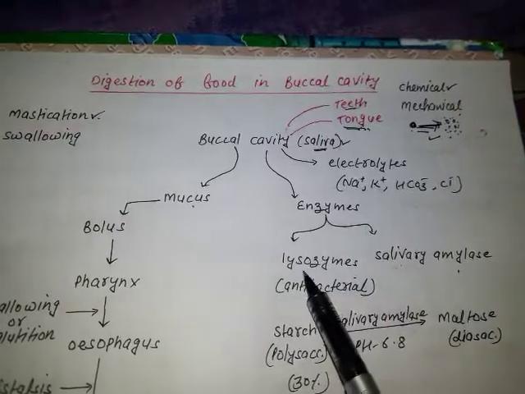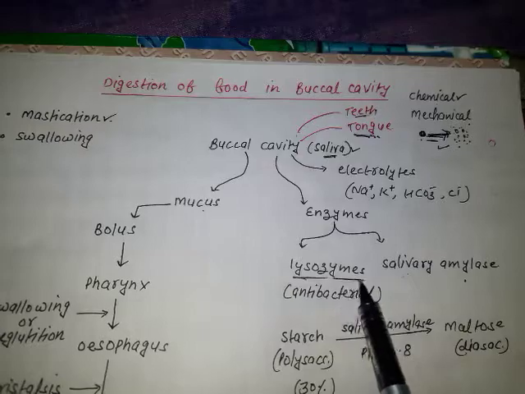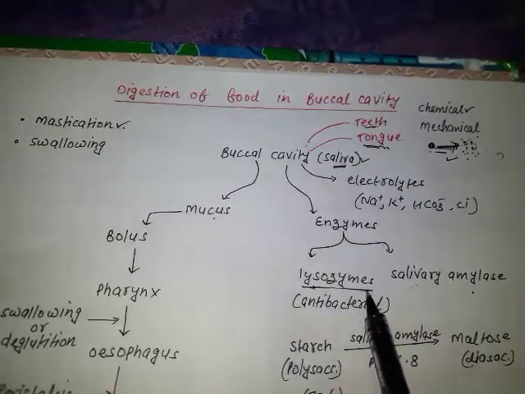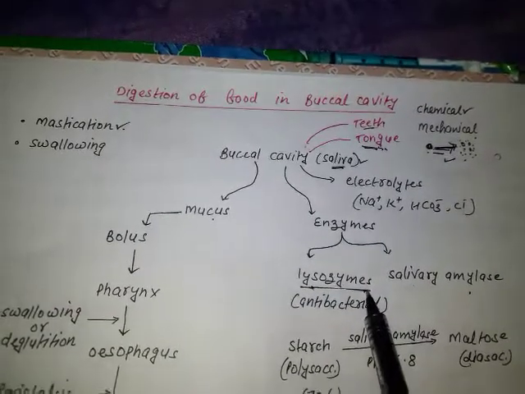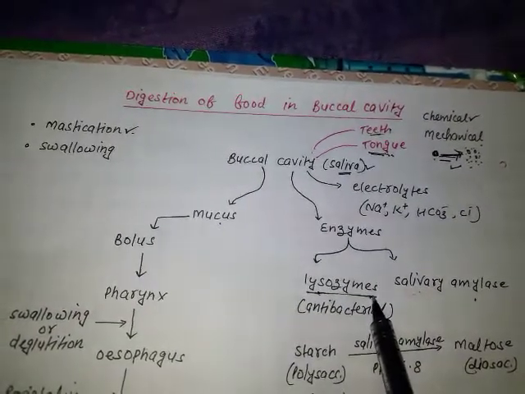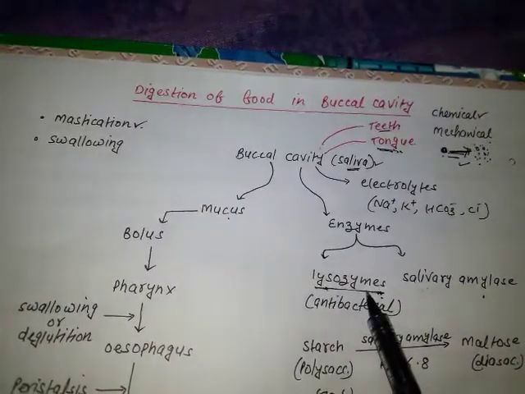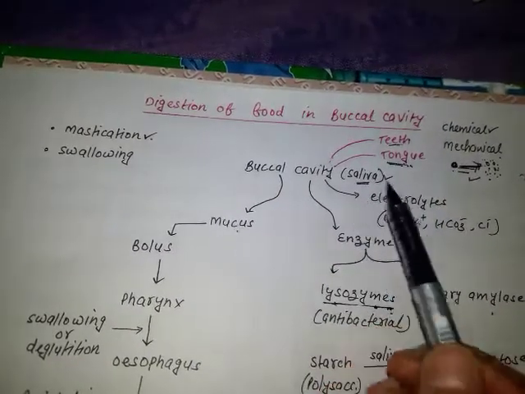Lysozyme is a part of our immune system. How is it part of the immune system? Because there is a property of our body that whenever any microbe comes into our body, our body cells start reacting against those microbes. Lysozyme is present in various secretions, like saliva and also in our tears.